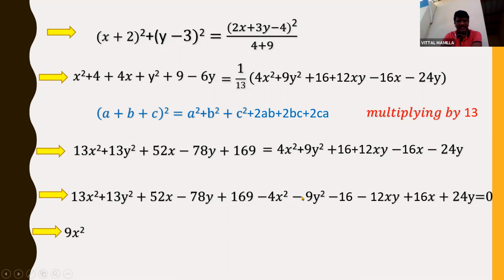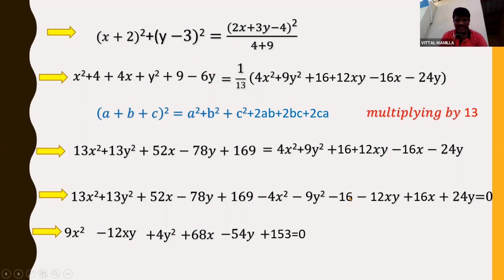In the same way, 13y square minus 9y square is 4y square, and 12xy I'm writing the same, and 52x plus 16x is 68x, and minus 78y plus 24y is minus 54y, and the remaining 169 minus 16 plus 153... is equal to 0.